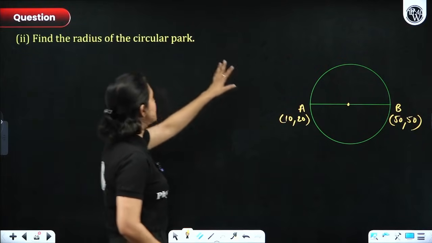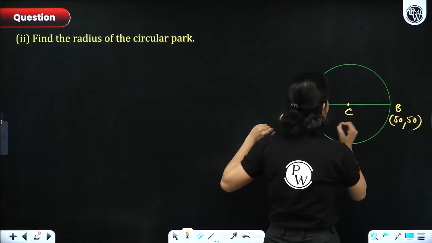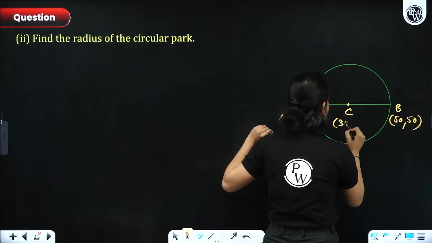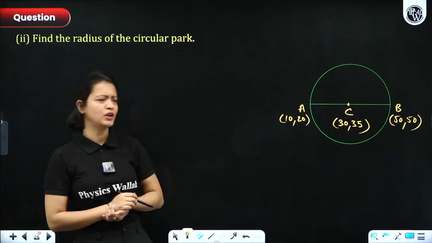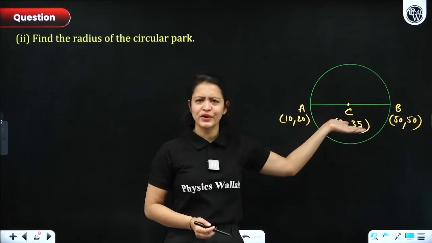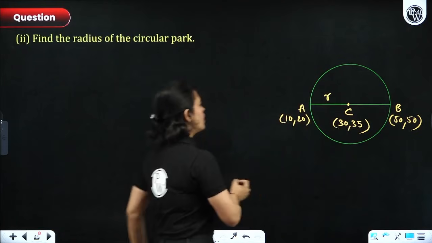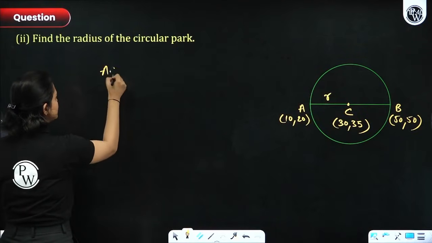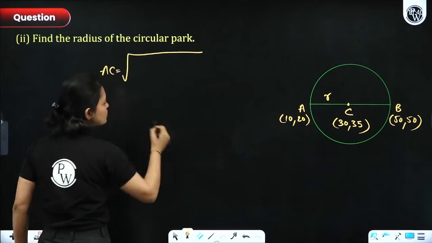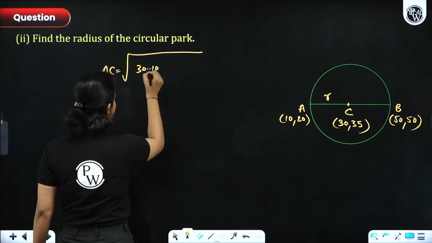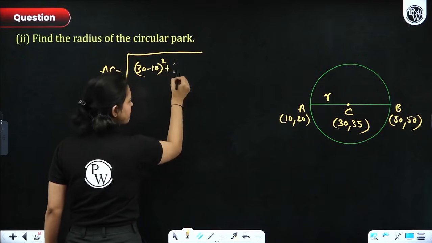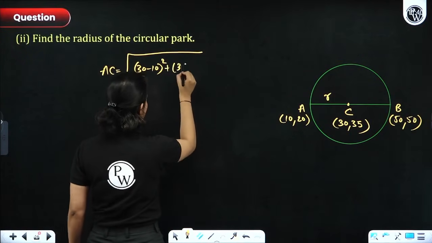You have to figure out the radius of the circular path. Now you already know that center C's coordinates are (30, 35). So instead of figuring out AB and dividing it by 2, you can just figure out AC because AC would be the radius clearly, right? So let's just figure out AC. So AC would be what, everyone? Under root of (x2 minus x1) whole square, so (30 minus 10) whole square, plus (y2 minus y1) whole square, so (35 minus 20) whole square.